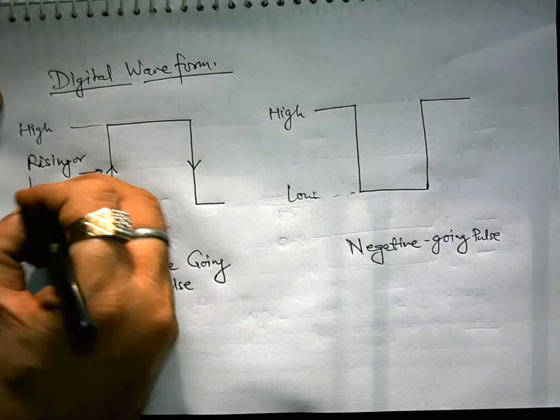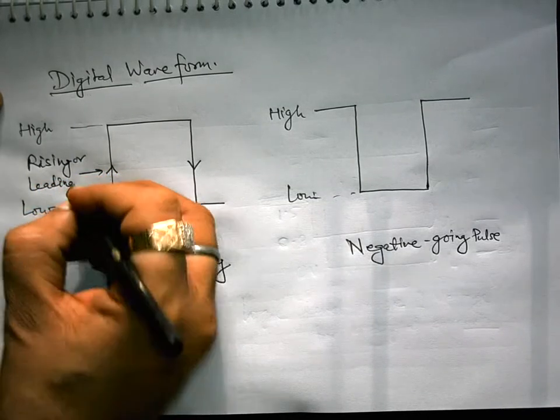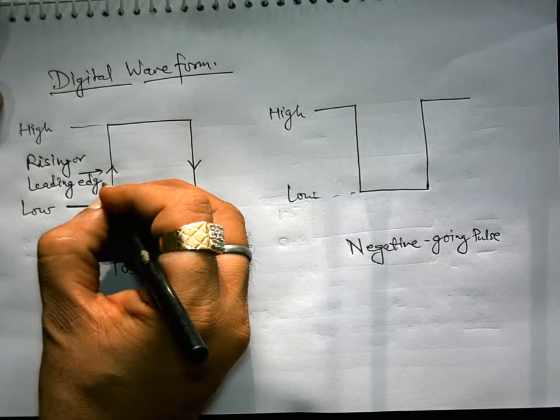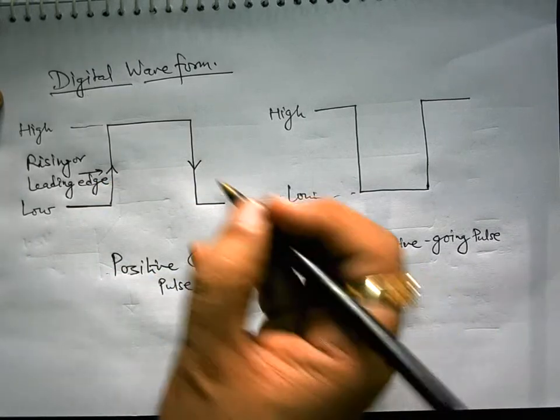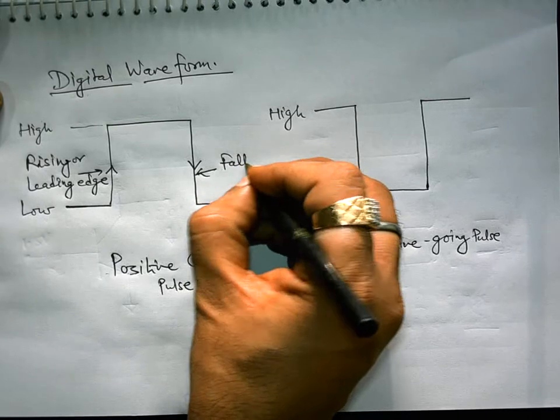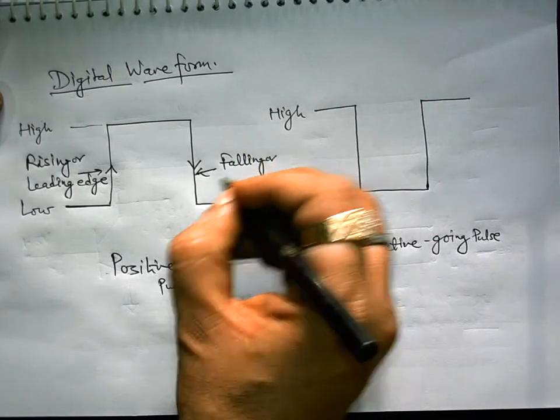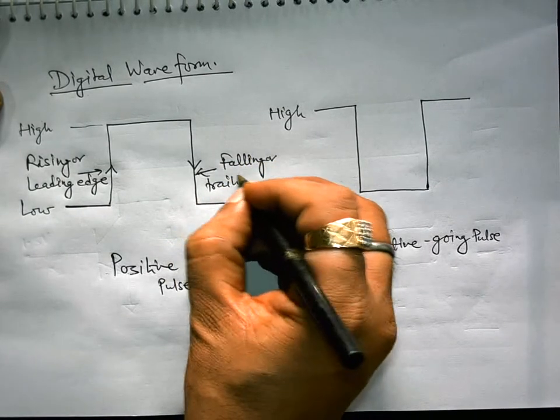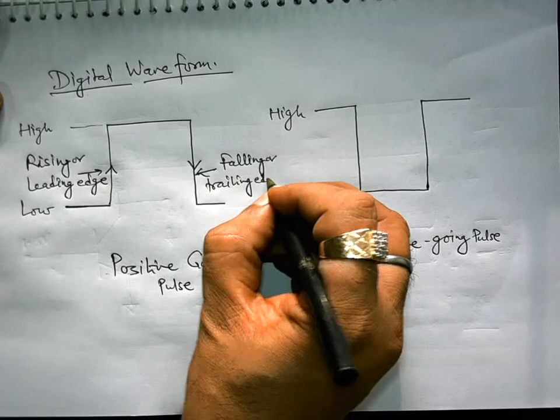Rising or leading edge, and this transition is called falling or trailing edge.